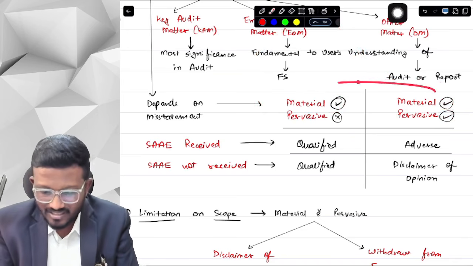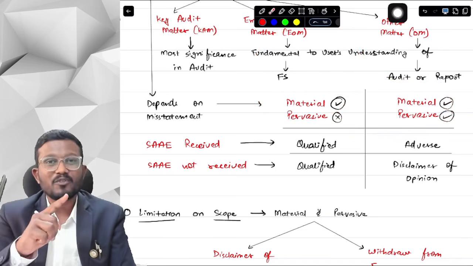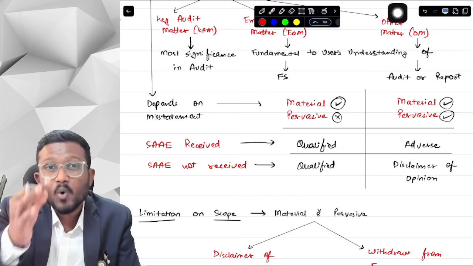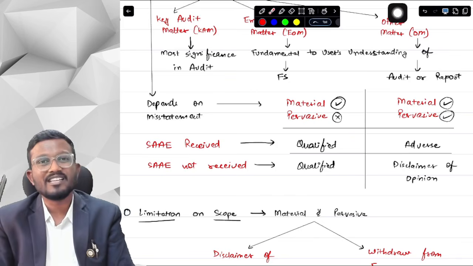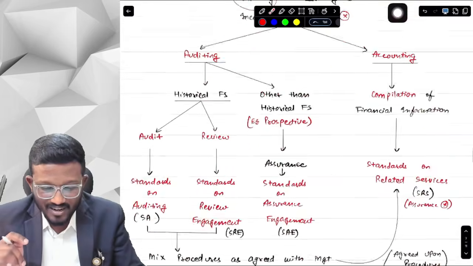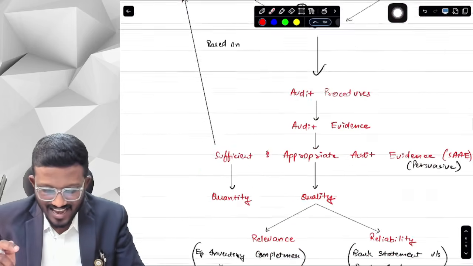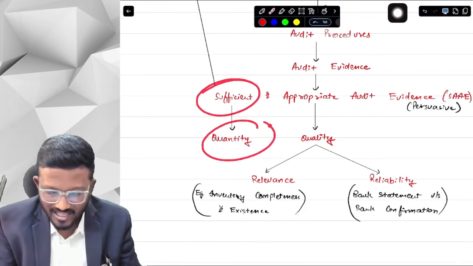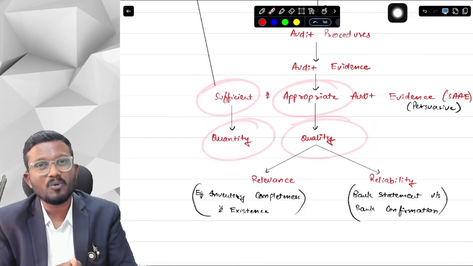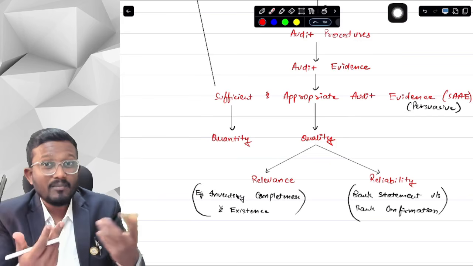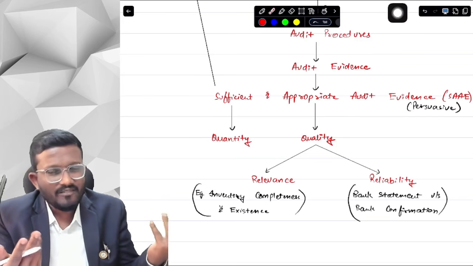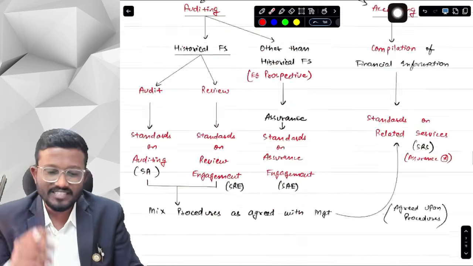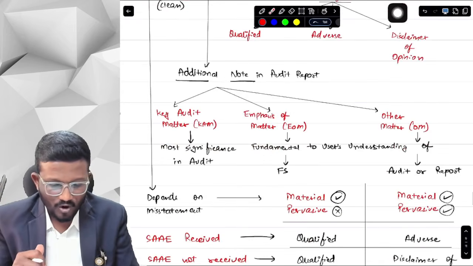Now, this is the first criteria. The second criteria that we have to think of is whether we were able to obtain sufficient and appropriate audit evidence or not. What is sufficient and appropriate audit evidence, sir? We had already discussed that sufficiency is basically quantity and appropriateness is basically quality. It may be the case that we have tried everything, but we are not able to obtain sufficient and appropriate audit evidence. Now tell me what we have to do.